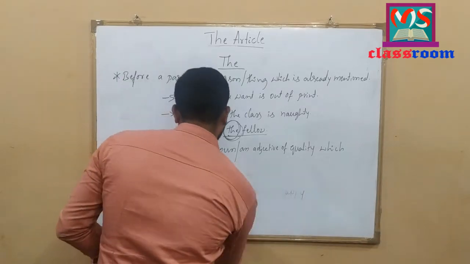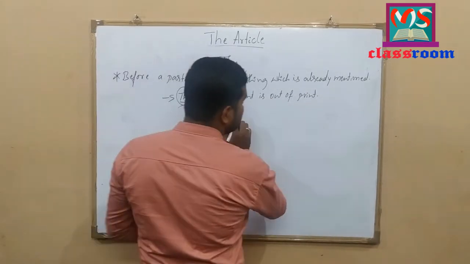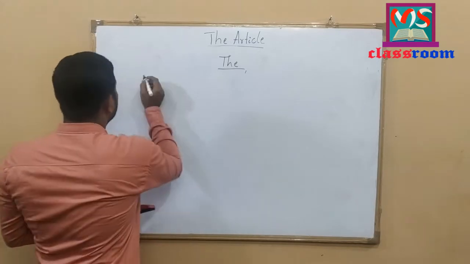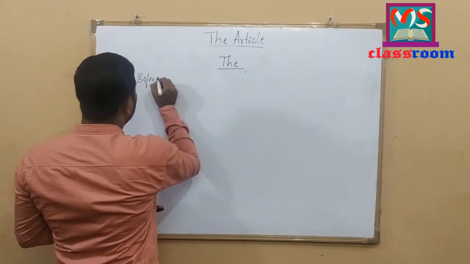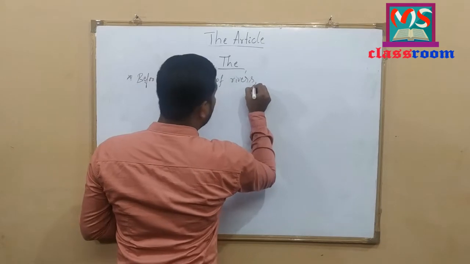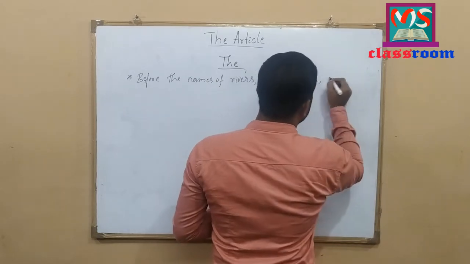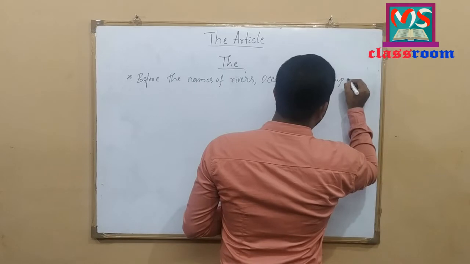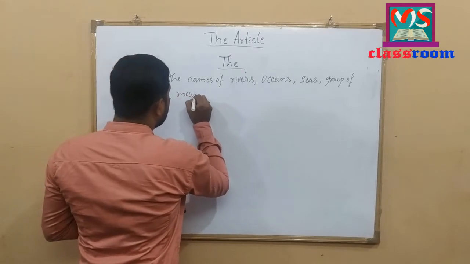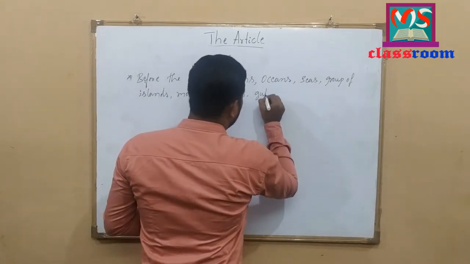Here, the definite article the is also used before the names of rivers, seas, oceans, mountain ranges, groups of islands and gulfs.